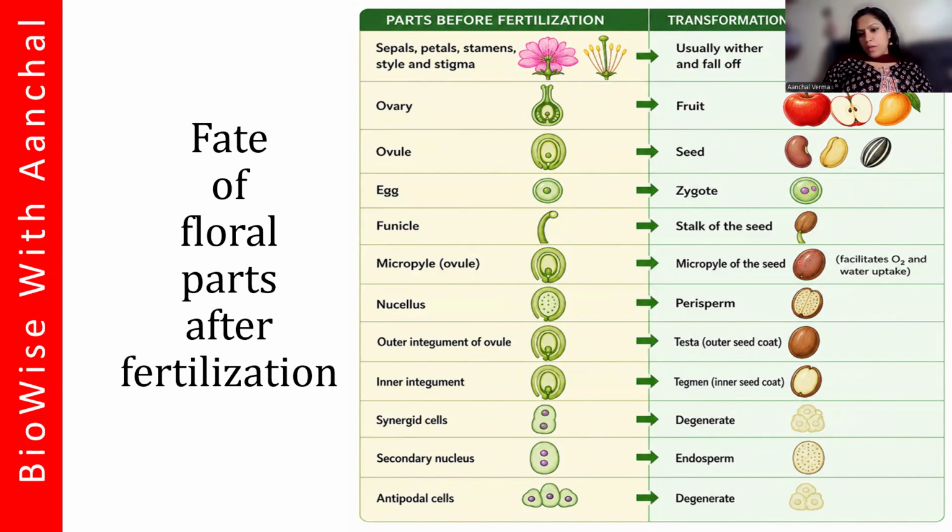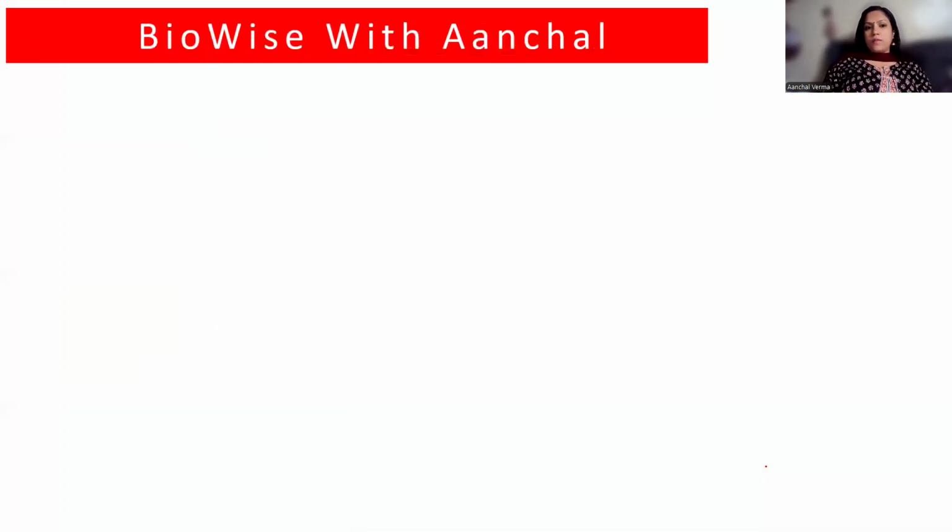You can see a small opening here, which helps in absorption of water and diffusion of gases. Then nucellus becomes the perisperm. Outer integument becomes the testa, the outer coat of the seed. Tegmen is the inner seed coat. Synergids degenerate. Secondary nucleus forms endosperm. Endosperm is not present in all seeds; it is present only in endospermic seeds and certain monocots like maize. Antipodal cells degenerate.